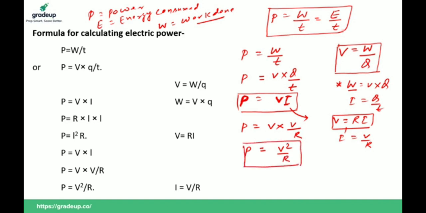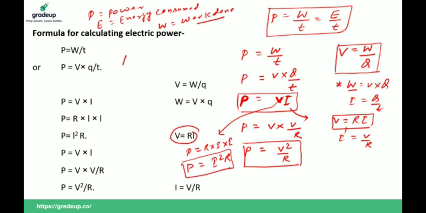Now if we put the value of V in this formula, we can get another formula of power. You all know that V is equal to Ri. So P is equal to V into I and V is equal to R into I, so R into I into I. So P is equal to I square R. So these are the different forms of power. P is equal to W upon T, or P is equal to E upon T. P is equal to V into I. P is equal to V square upon R. P is equal to I square R.